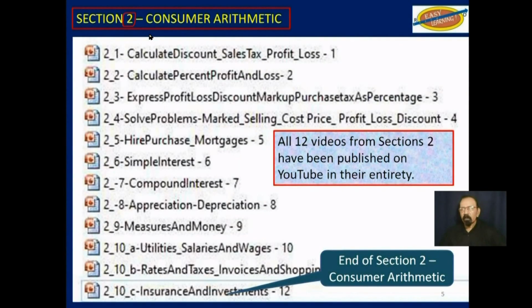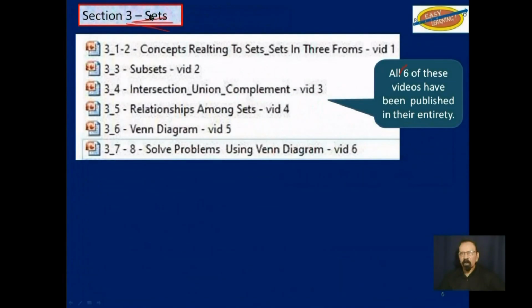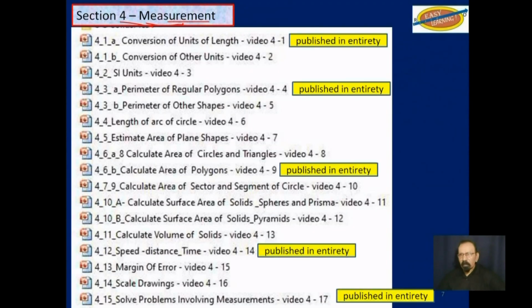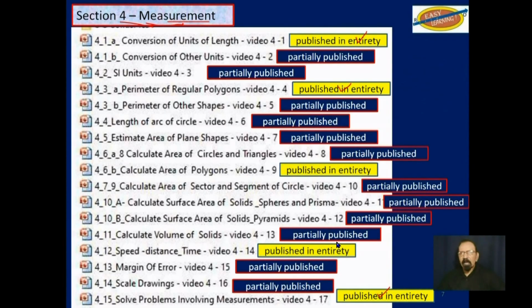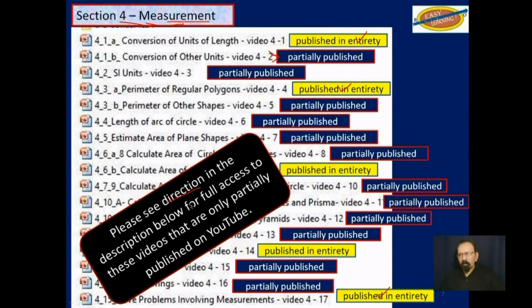Section 2, consumer arithmetic. All 12 of these videos have been published on YouTube in their entirety. Section 3, sets. All 6 of these videos have been published on YouTube in their entirety. Section 4, measurement. Some of these have been published in their entirety, these indicated by yellow here, 5 of them, and the others are only partially published. Please see direction in the description below for full access to these videos that are only partially published on YouTube.